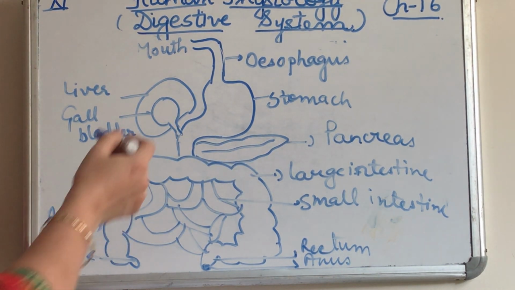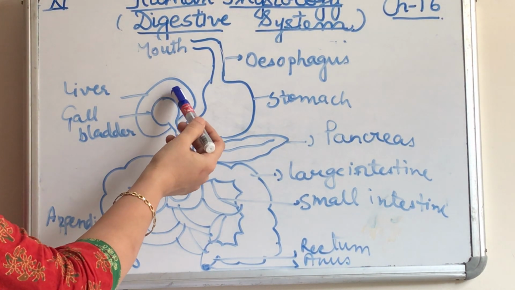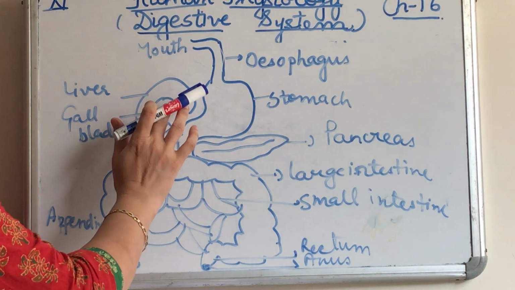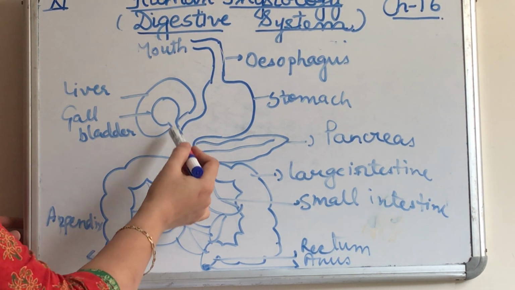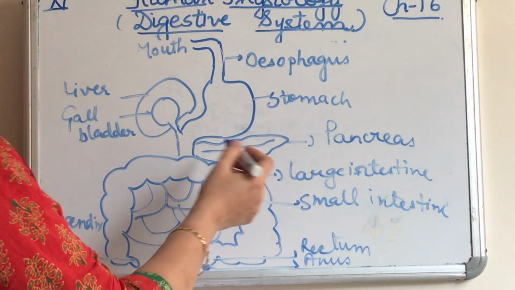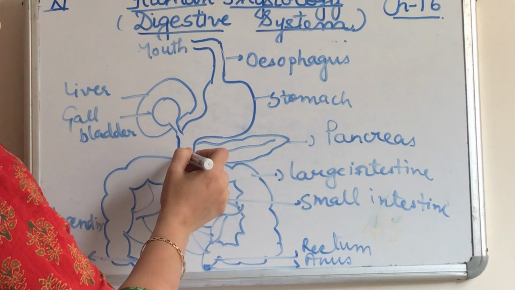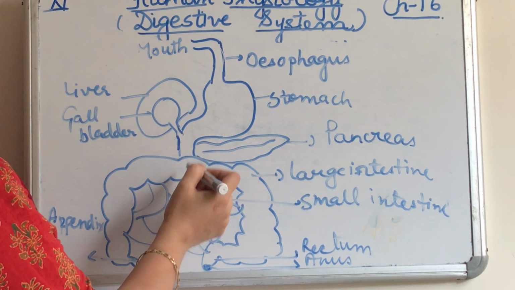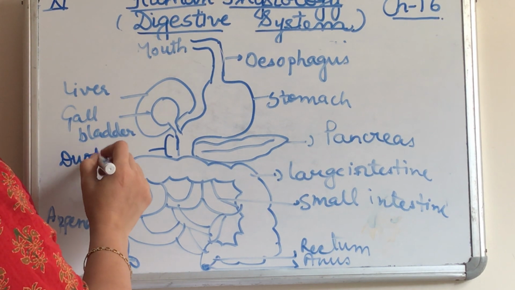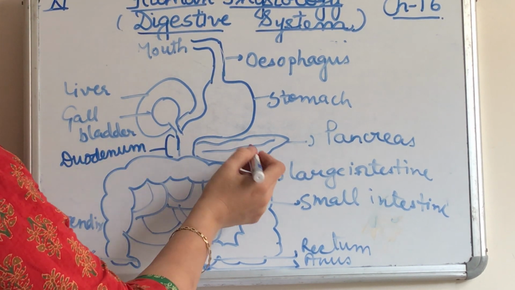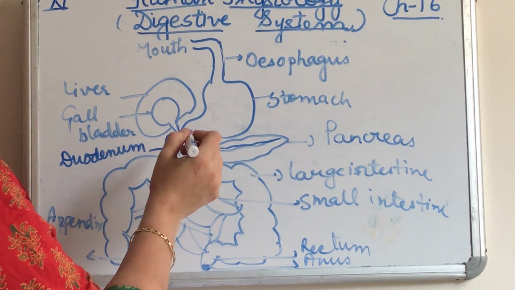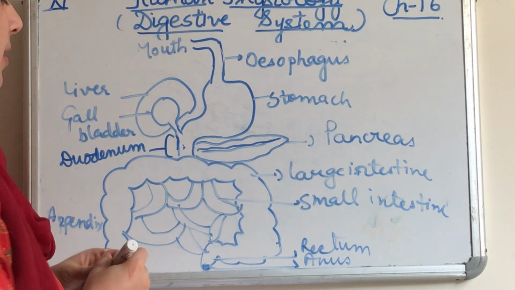Now here is the liver, which produces bile for the emulsification of fat, and the gallbladder stores the bile. From here the duct arises which pours the secretion into the duodenum, the part where the stomach meets the small intestine. Here, when the pancreatic duct unites with the hepatic duct, it forms the common hepatopancreatic duct.